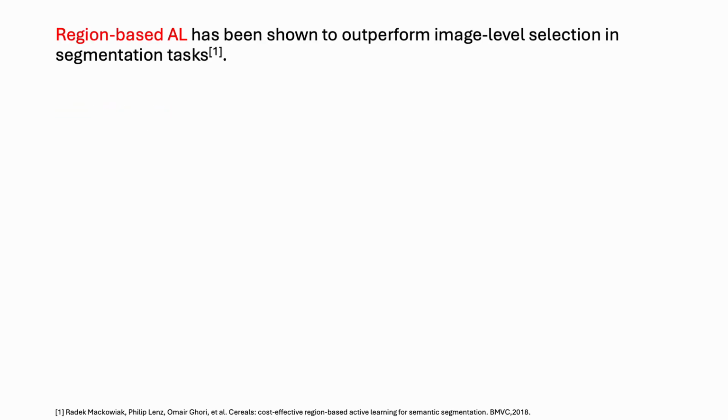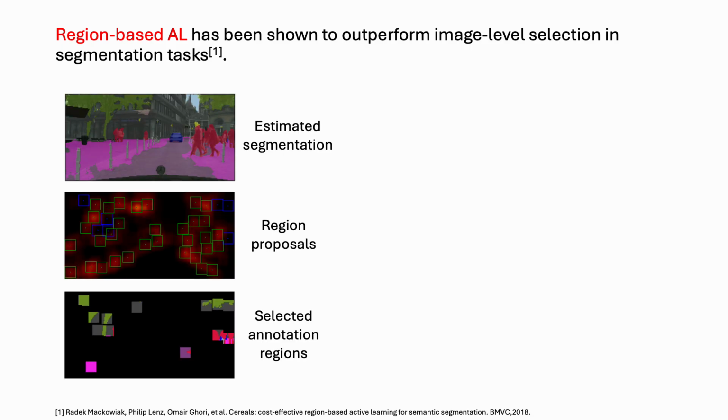In dense prediction tasks such as segmentation, region-based active learning has been shown to be more efficient than image selection. As I said before, the annotation selection is always based on the prediction of the previously trained model. Here, as we can see, the estimated segmentation. Based on the segmentation, we can calculate the informativeness of all region candidates and select the most informative ones for annotation instead of annotating the entire image.